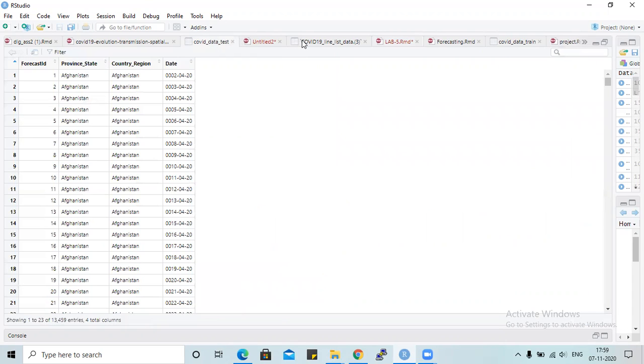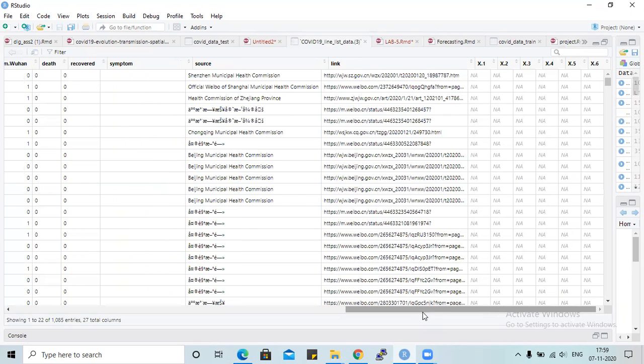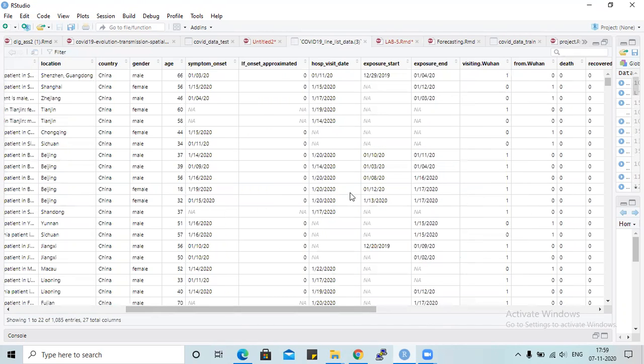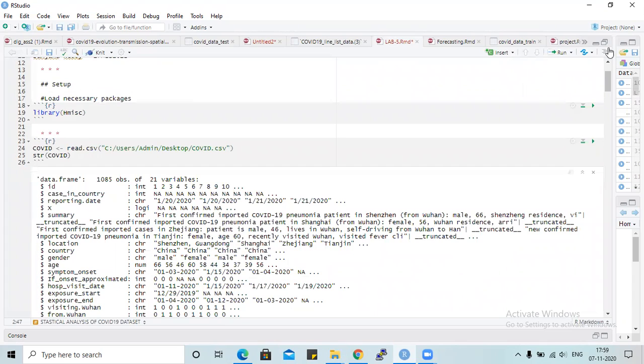The dataset includes location, country, gender, age, and dates of symptom onset, hospital visit, and exposure date. We also have source and link in the dataset. We have considered visiting Wuhan and from Wuhan, and death records with zeros and ones for accepting and not accepting. The main inference is to find out which age group and which gender, men or women, is more likely to die from this COVID.